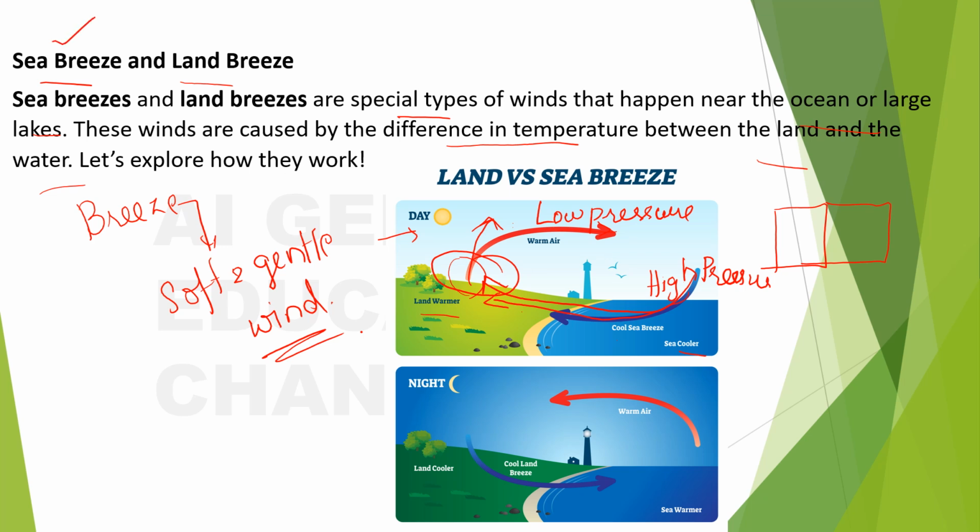Okay, and what about the land breeze? The inverse will happen. What happens in the night? Land will be cooler and sea will be warmer. Okay, so again what happens? Sea will be warmer, the warm air rises up and this cool air fills up this gap, and so there will be a land breeze. It means that there will be a cool breeze from the land to the water. Okay, so this is called a land breeze and this is called a sea breeze.